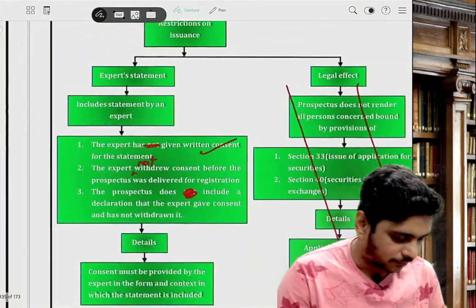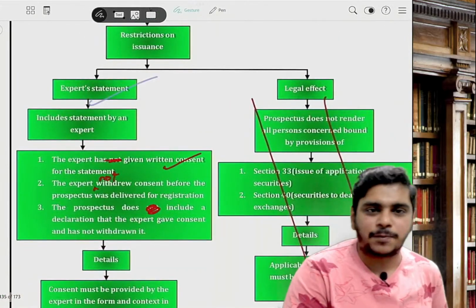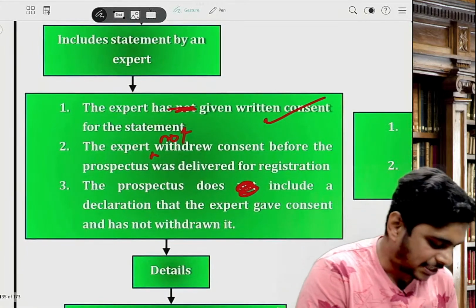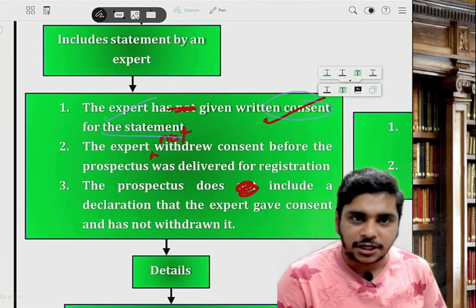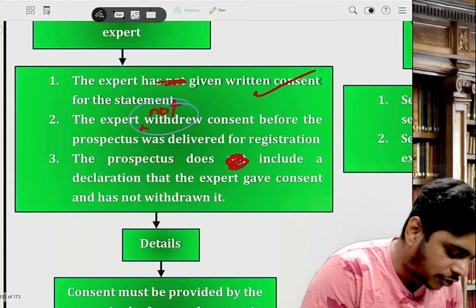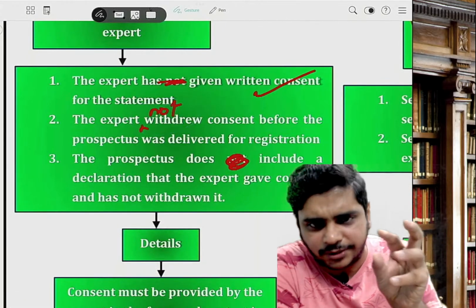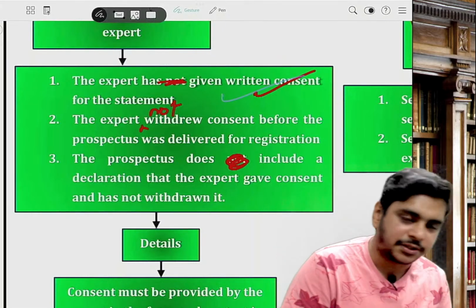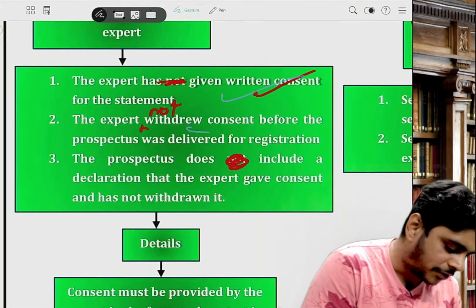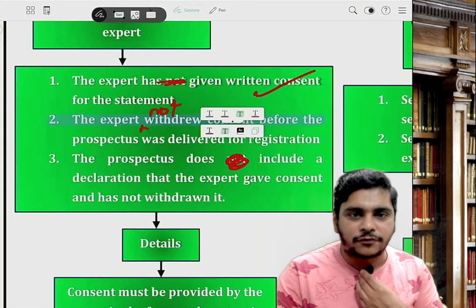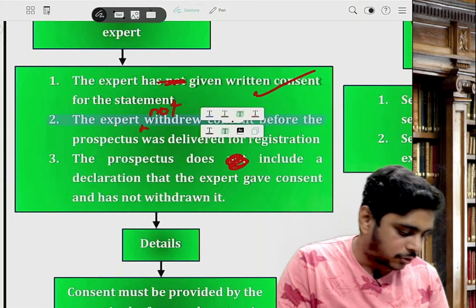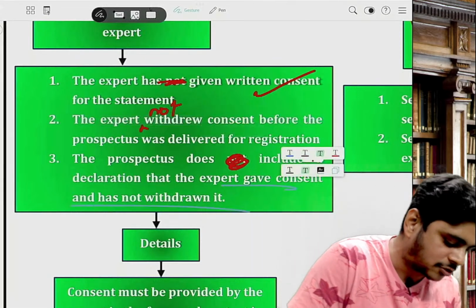Now when we say the expert statement is included in the prospectus, the expert has given written consent for the statement, and the expert has not withdrawn the consent before the prospectus is delivered for registration. The prospectus includes a declaration that the expert has given consent and has not withdrawn it.